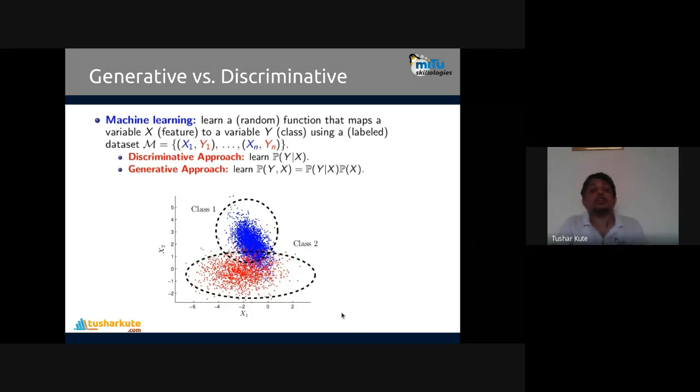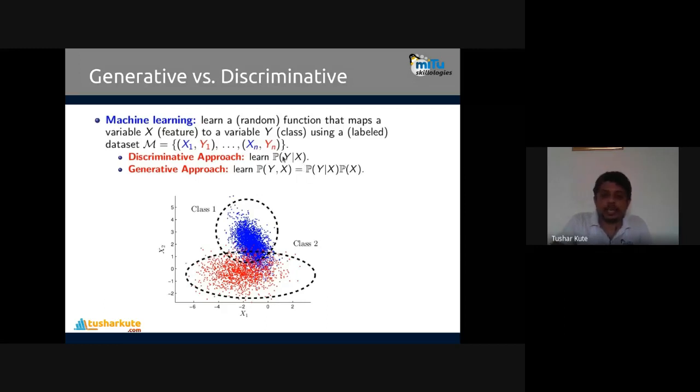So you can see here we have a data set which we have just talked about. The first feature is x1 here, and the second feature is x2. There are two classes, red and blue. The red class points are shown in this oval, and the blue class points are in the circle. So in the discriminative approach, when I have to do predictions, for example, some point is present over here.